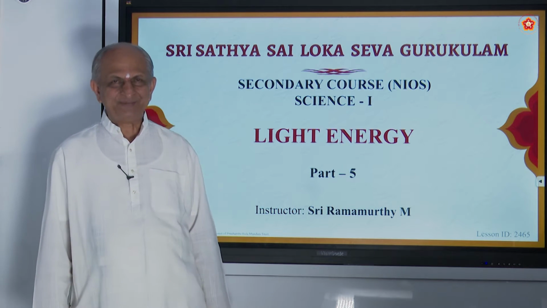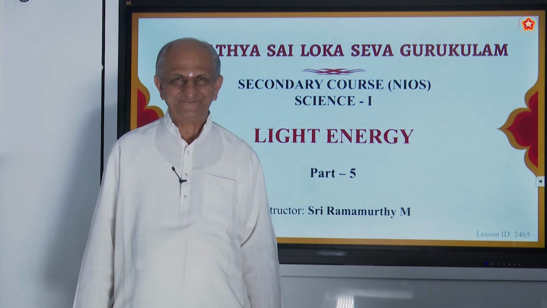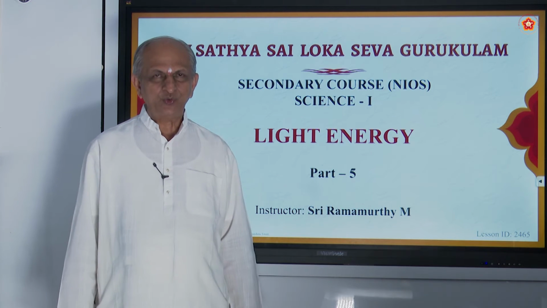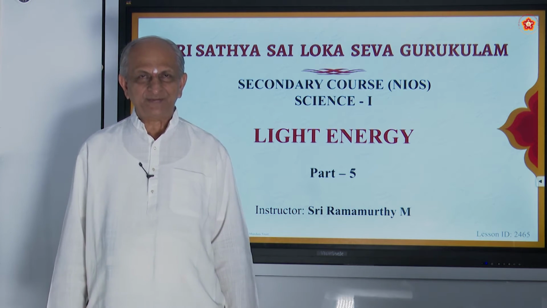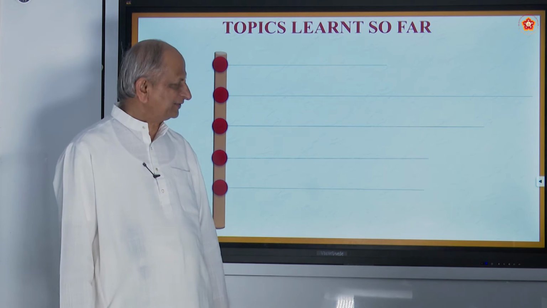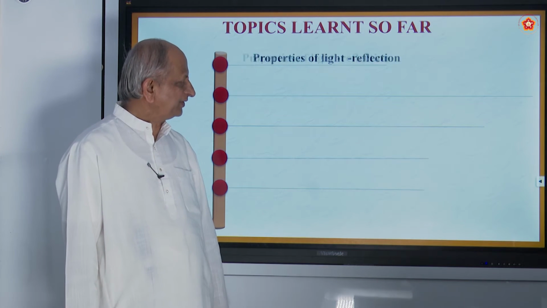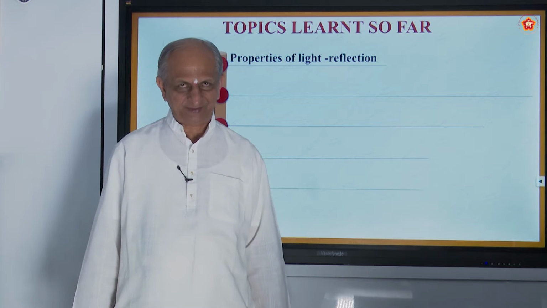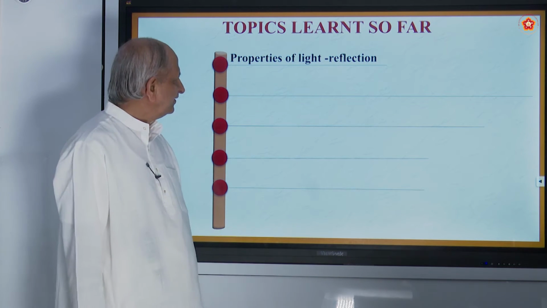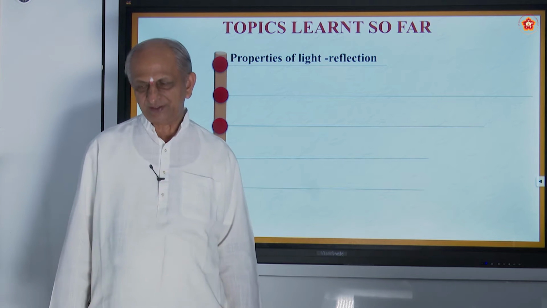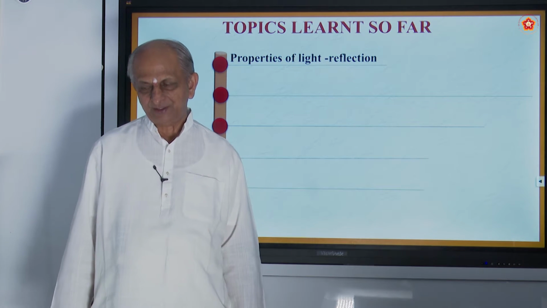So light is something which gives energy, and this light energy can be converted into other forms of energy also. Before we come to today's lesson, let us see what we have studied in the previous classes. The first one is about properties of light, that is reflection.